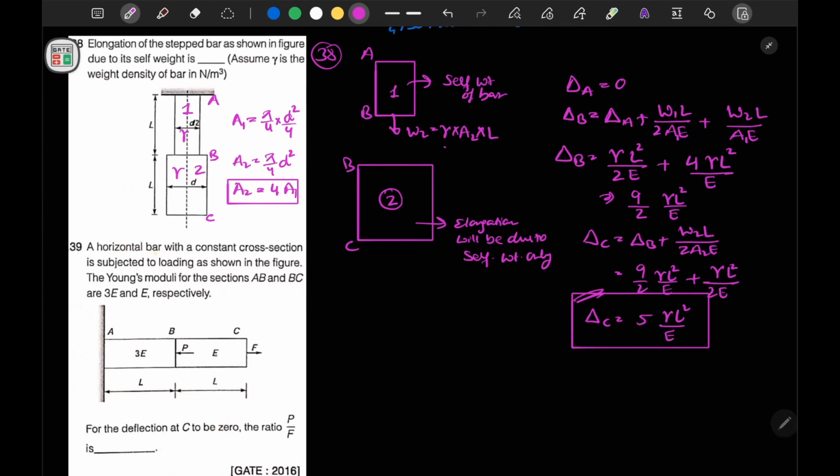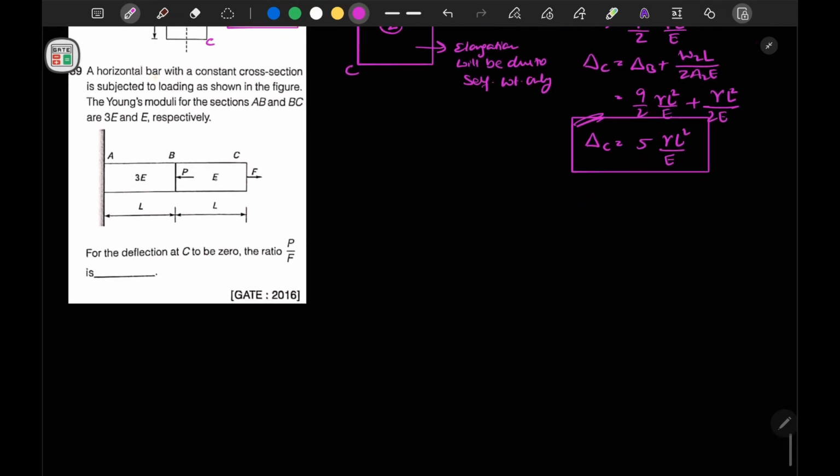Now moving to question number 39. It is mentioned that a horizontal bar with constant cross section is subjected to loading as shown in the figure. The Young's modulus of section AB is 3E and BC is E. Since this is also two different materials, let's explore them first. This is our material 1, that is AB. This is our BC.